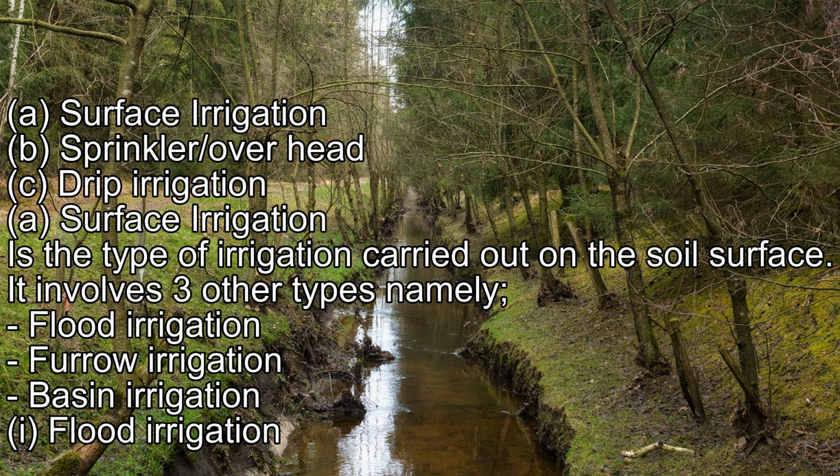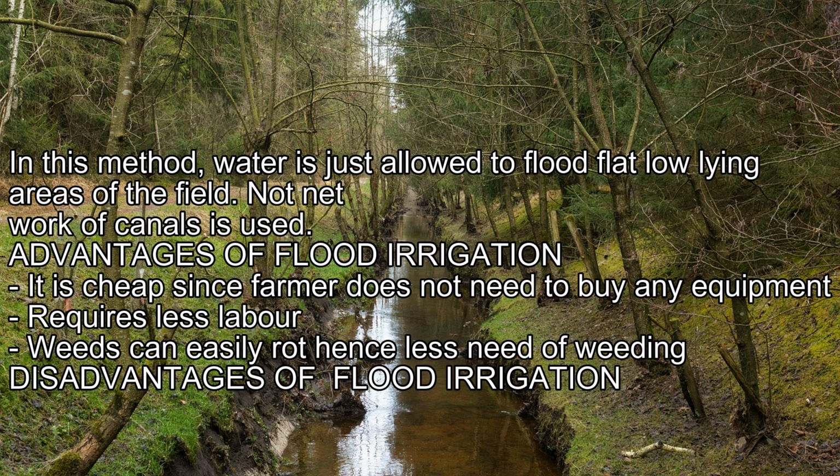Surface irrigation is a type of irrigation carried out on the soil surface. It involves three types, namely flood irrigation, furrow irrigation, and basin irrigation. Flood irrigation: in this method, water is just allowed to flood flat, low-lying areas of the field, and no network of canals is used.